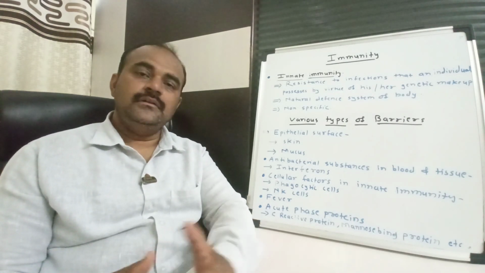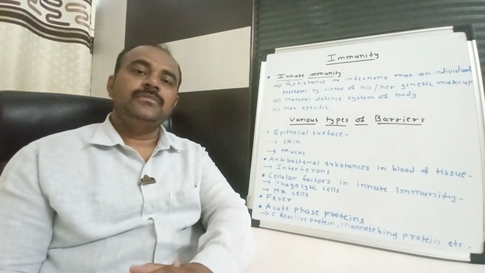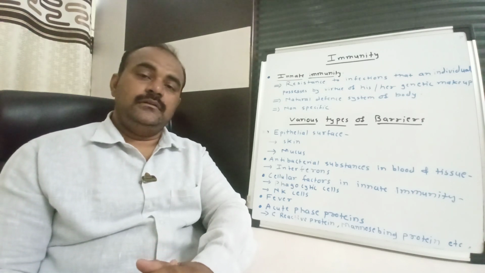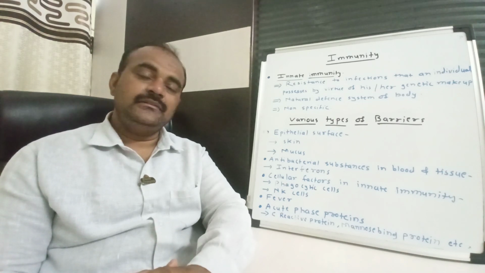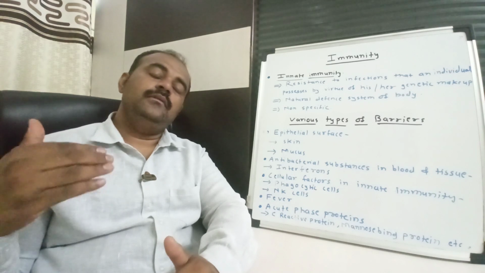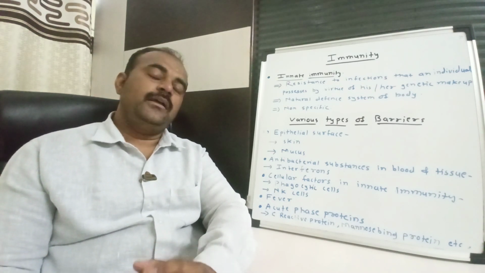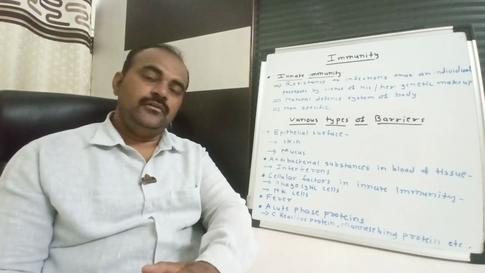Apart from that, certain phagocytic cells: macrophages, natural killer T cells, natural killer cells, neutrophils, and certain monocytes. They show the phagocytic action. And fever is also there, because the raised temperature is responsible to kill the pathogenic organism, as well as it increases the rate of physiological reactions.